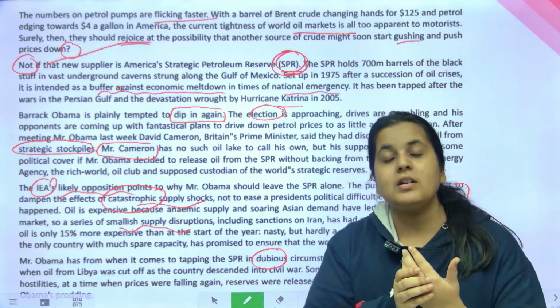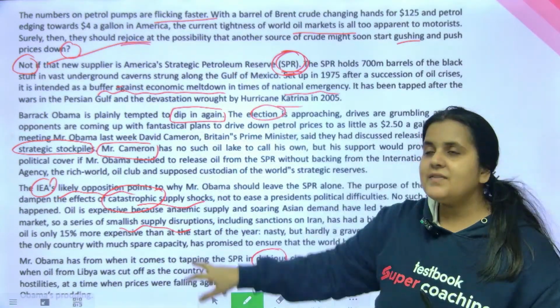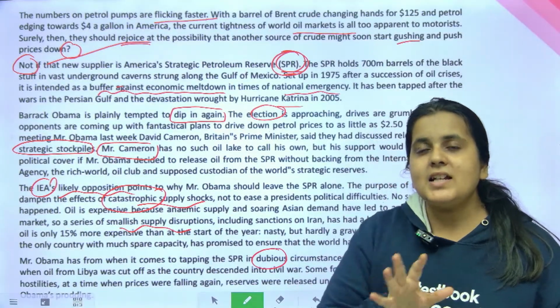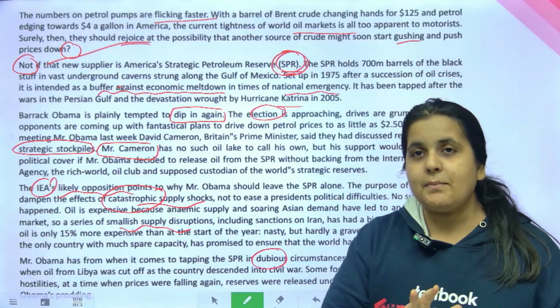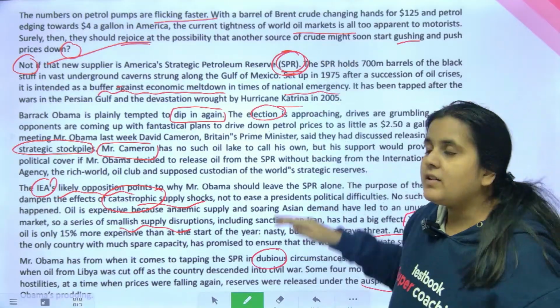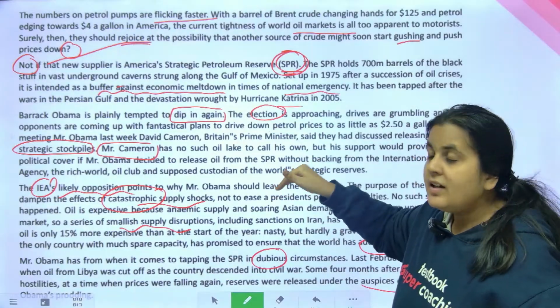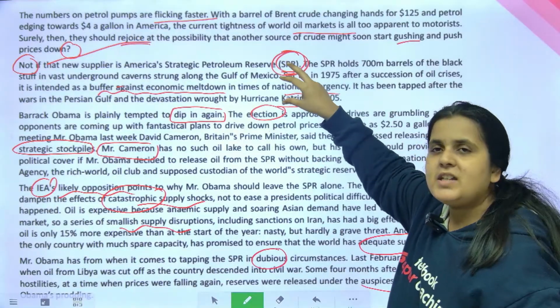This is very important. See, you have observed this passage. We have not skimmed and scanned that much. हमने ज़्यादा skimming and scanning नहीं किया यहाँ पे because there were so many paragraphs. Each para was giving an important point or a new point and very little explanation of that point.